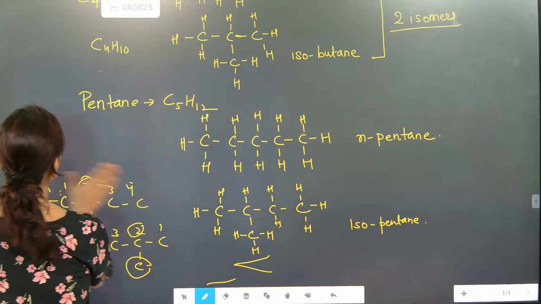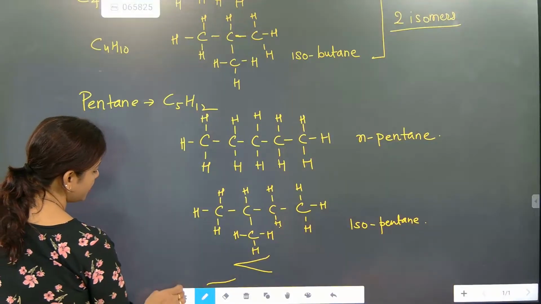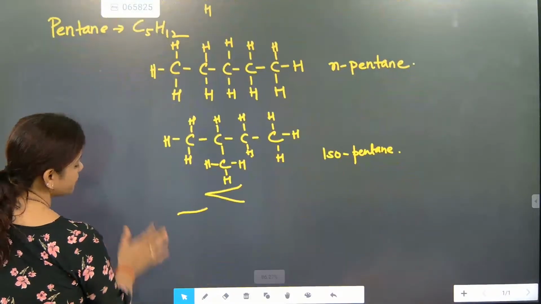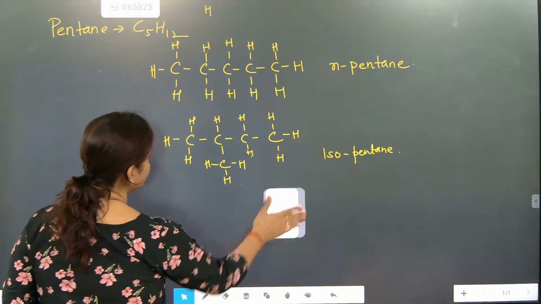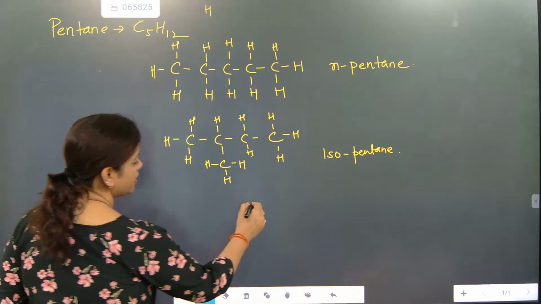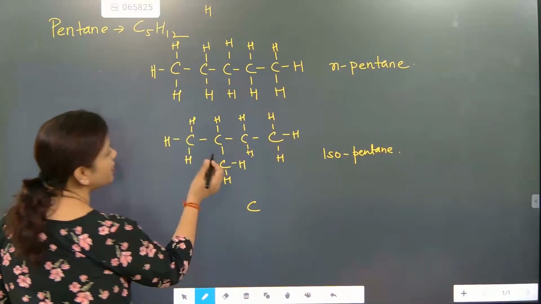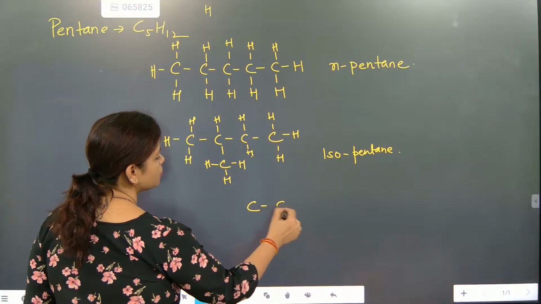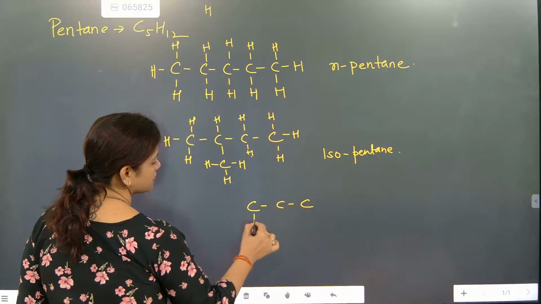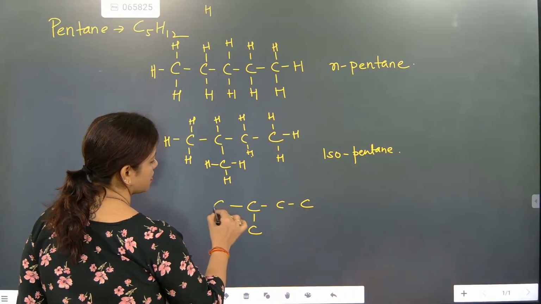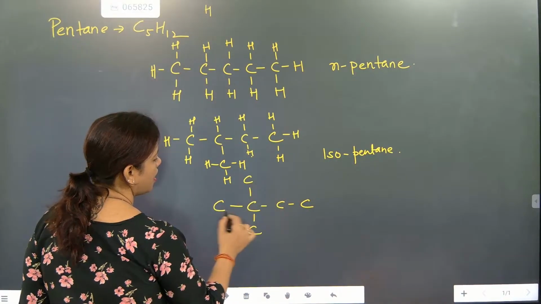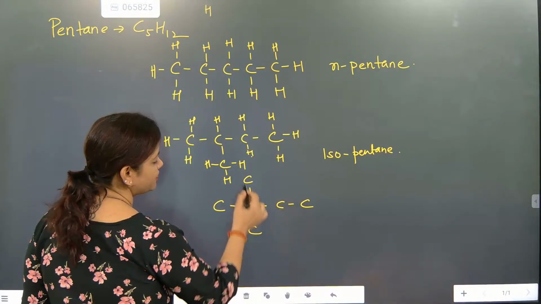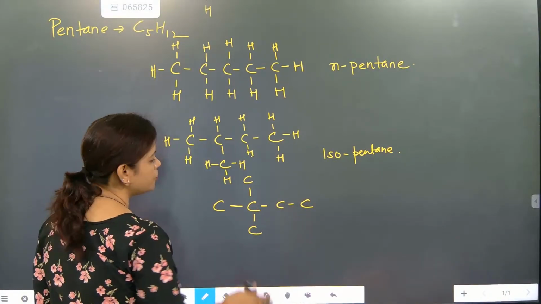Now we are going to talk about the next part. In the next section, we are going to get the second chain, beta. So how many carbons in total? Five are there now. So can we do it like this? One, two, three, four, five, six is coming. Correct? So we can't do it like this.